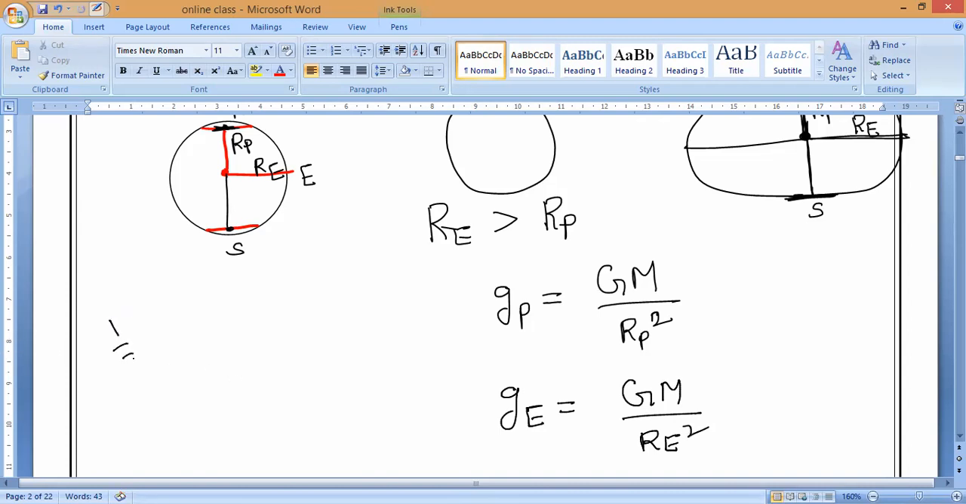Now, for example, say 1 by 2 is bigger or 1 by 3 is bigger? Anybody can say. 1 by 2 is bigger than 1 by 3.